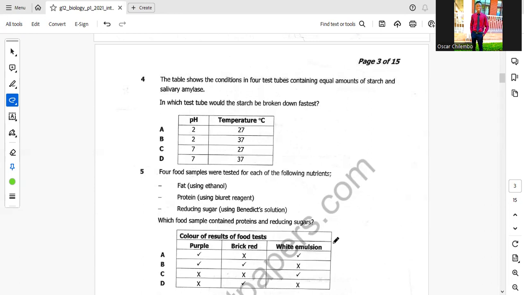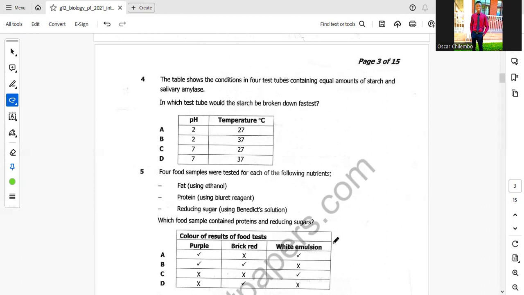If we go to the factors that affect enzymatic reactions, we will find out that pH and temperature affect the enzyme. Since we are talking about starch and saliva amylase, the pH in the mouth for saliva amylase is alkaline. It works best at an alkaline pH. Now, when we're talking about pH, this is a scale ranging from 0 to 14.